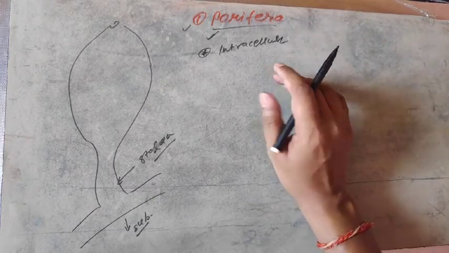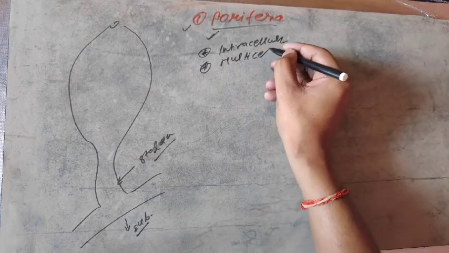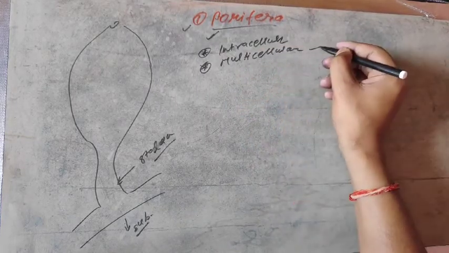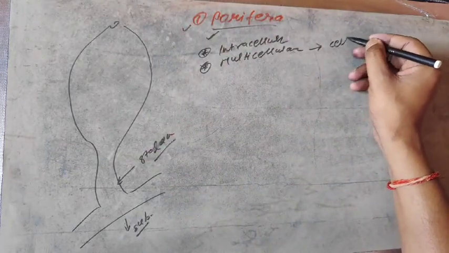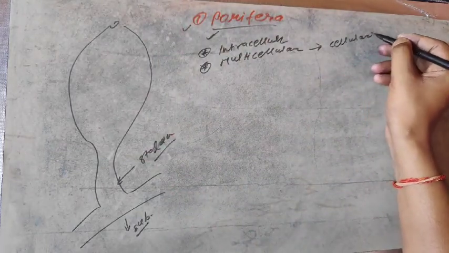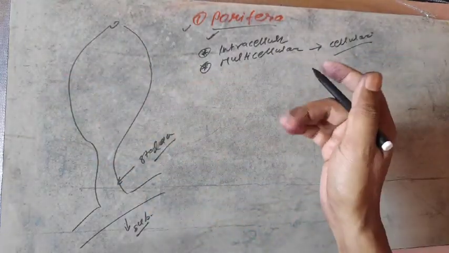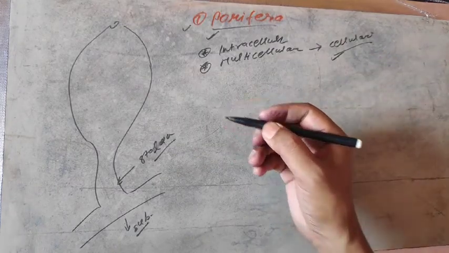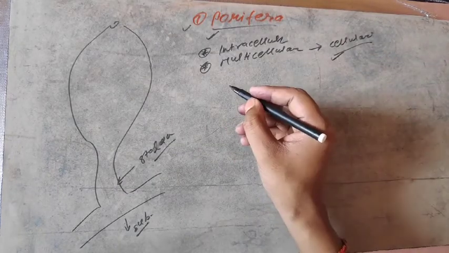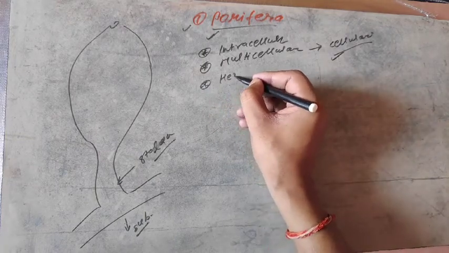They are all multicellular, but the overall body organization is cellular level. It means special kinds of cells exist which perform unique functions, so Poriferans show the cellular level of body organization. Now the next important thing is that they are all hermaphrodite.